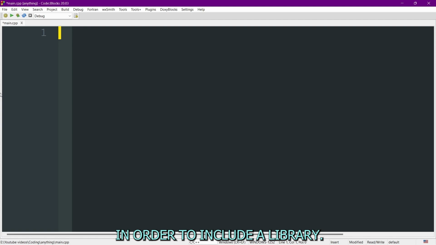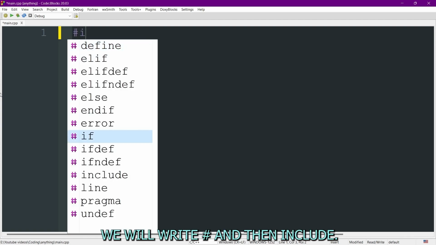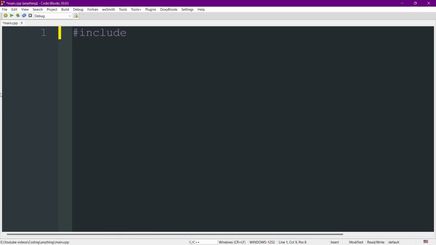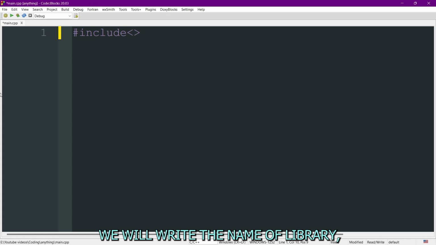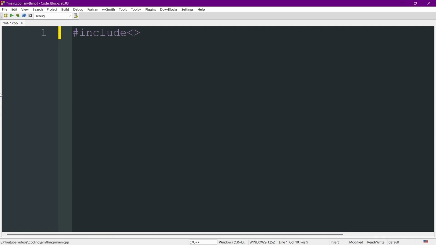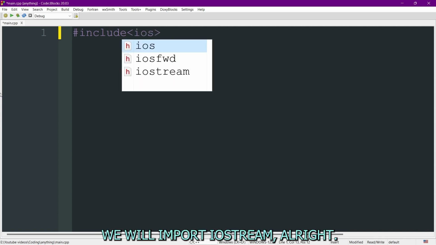In order to include a library, we will write hashtag and then include. After writing hashtag include, inside these angle brackets, we will write the name of the library which we have to import or include. Here we will import iostream.